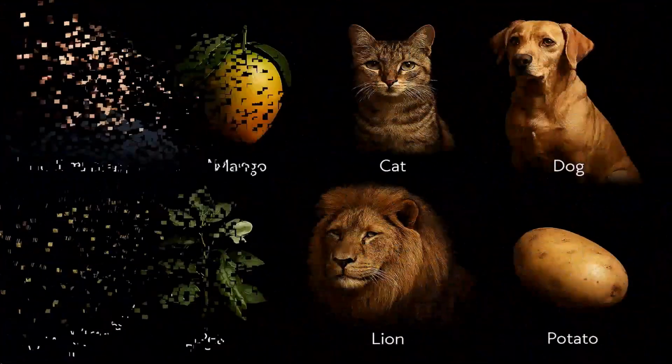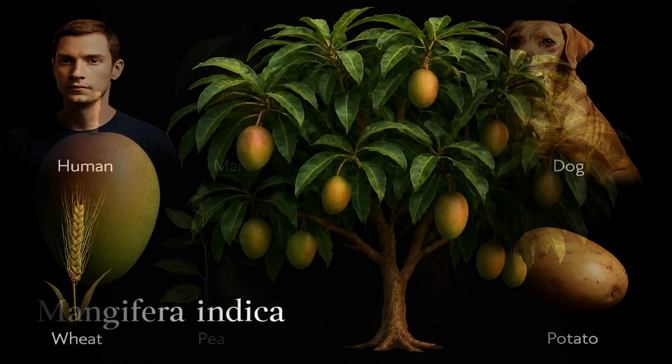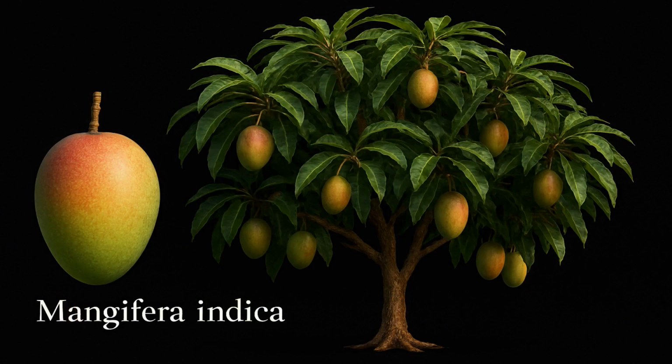And here's the catch. All the examples given in your NCERT can be directly asked in NEET MCQs. So in this video, we will go through all those examples. Mango, wheat, pea, human, cat, dog and lion, one by one with their full hierarchy. Let's begin. First, we will see the taxonomic hierarchy of the mango tree, scientifically known as Mangifera indica.